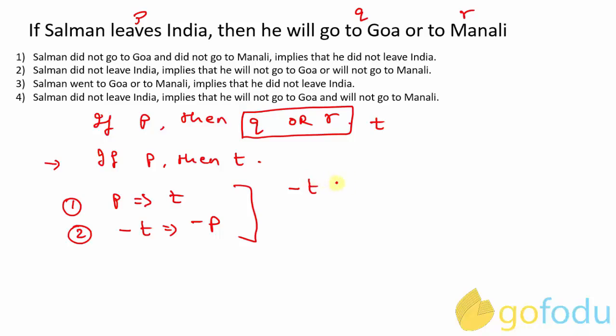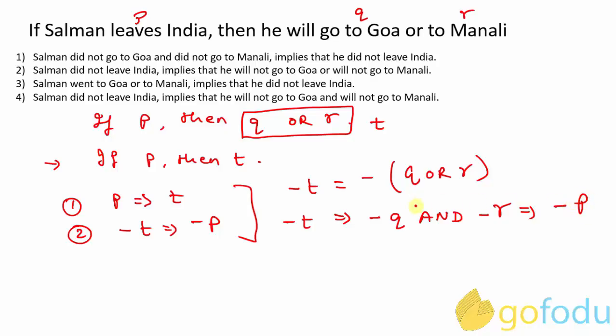Again, negation of T is equivalent to negation of the whole of Q or R, right? Using De Morgan's law, we know that negation of the whole of Q or R will result in negation of Q connected via the connective and negation of R, right? So this implies negation of P, correct?